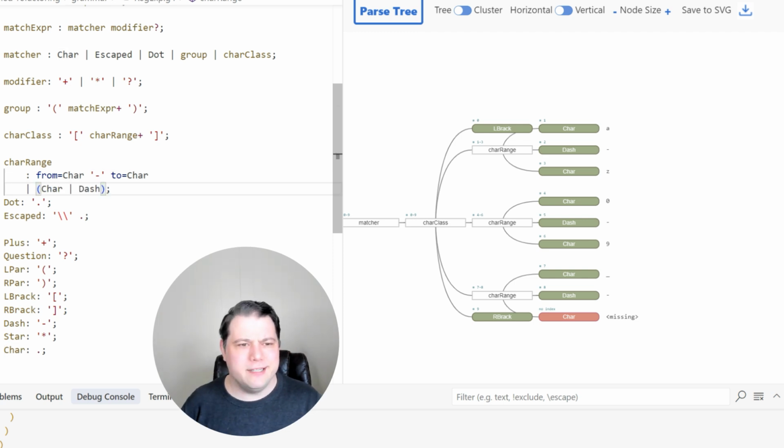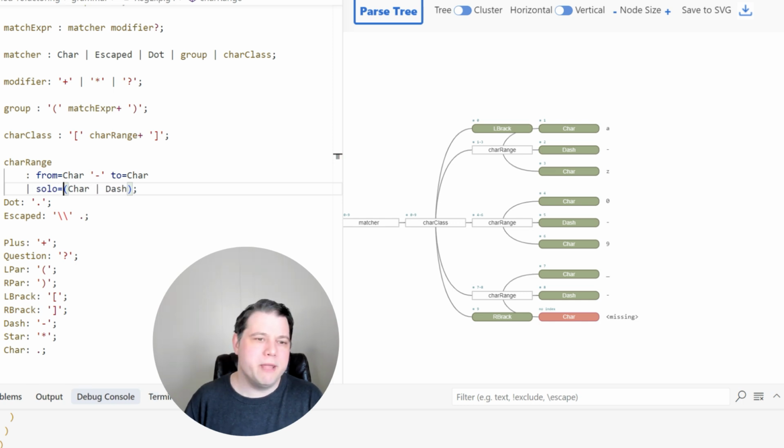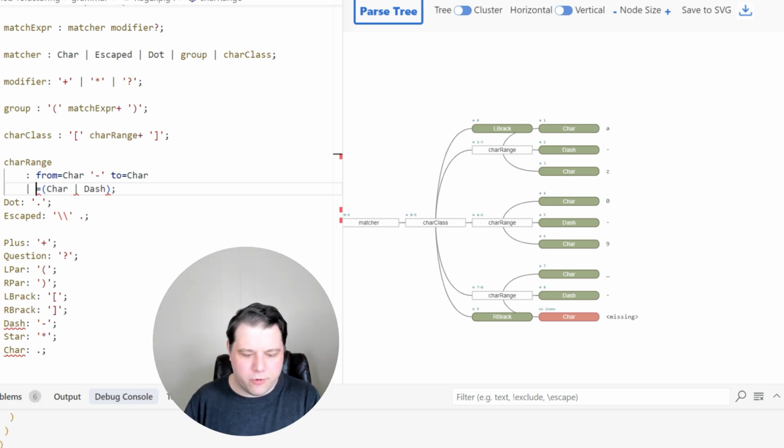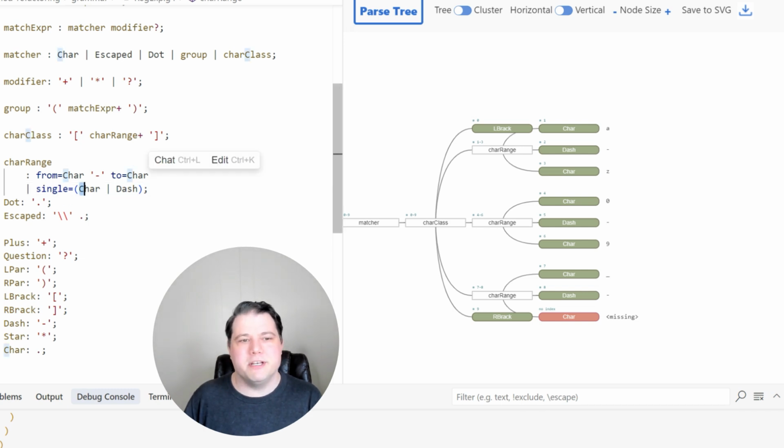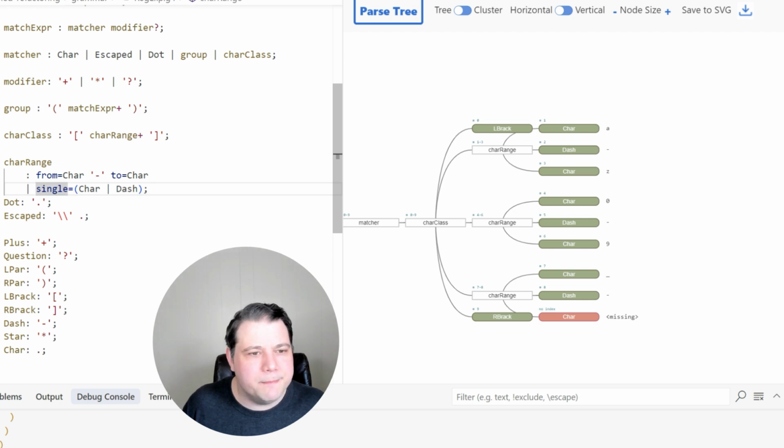Now, how we organize and name these things is kind of up to us if we even give them names. But just pretending as though I'm later going to traverse this parse tree and try and make sense of it, encode and interpret it, I'm going to give this a name that I normally might, right? Like a solo or a single char range is just going to be one that only has one character in it, and it might be char, it might be dash, it could be probably several of these other things, right?